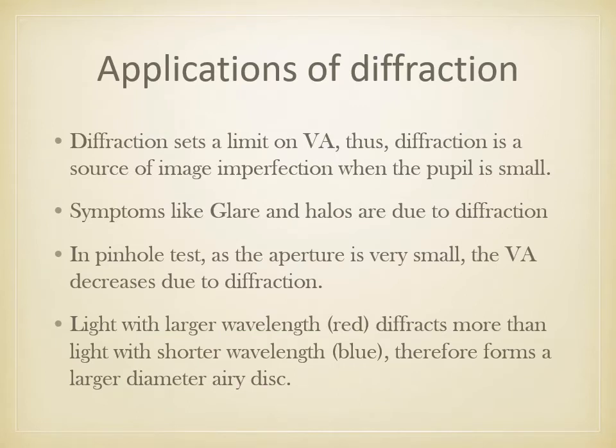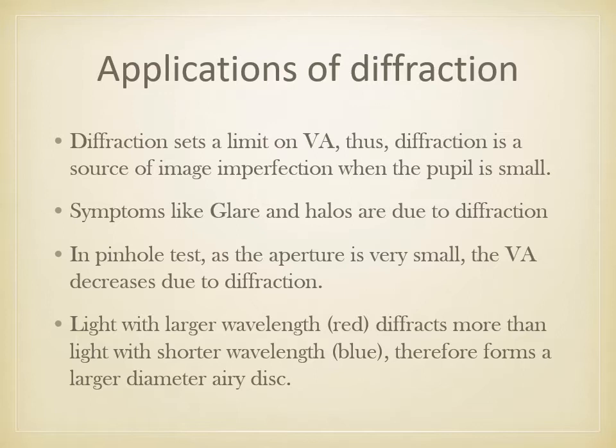And what are the applications of diffraction? Diffraction sets the limit on the visual acuity of the eye. Diffraction is a source of image imperfection. It causes blurring of vision if the pupil is small, because the aperture is small, so there is no proper diffraction. Also symptoms like glare and halos, which are seen in immature cataract, are due to the diffraction of light. Also in the case of the pinhole test, as the aperture is very small, visual acuity may decrease.